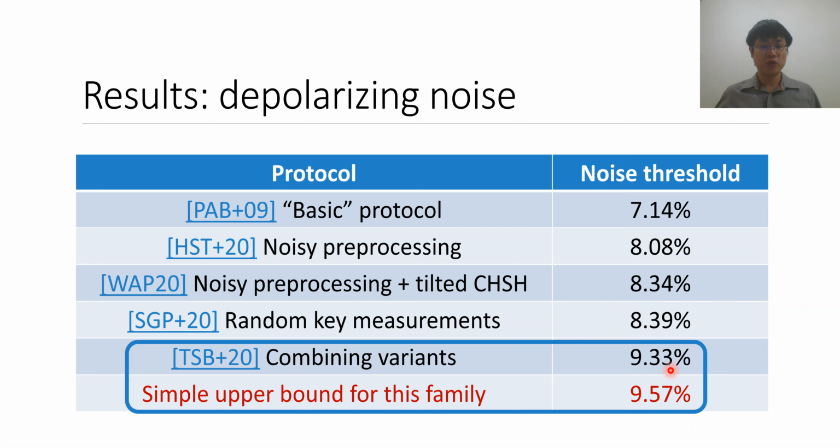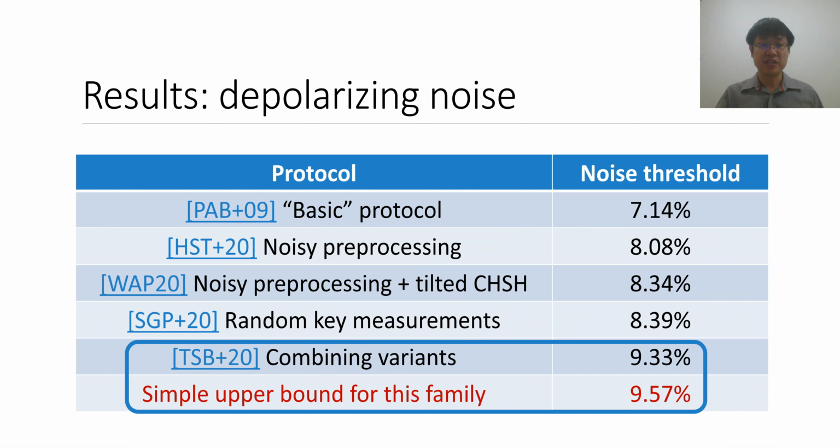Also, it's not hard to show that for this entire family of protocols, there's quite a simple upper bound you can derive on the highest possible noise tolerance in the depolarizing noise model. And you can see that we're actually pretty close to it. So the results of this work are really pretty close to the best possible result you could hope for for this entire family of protocols. And there may not be much scope in further improving the results.